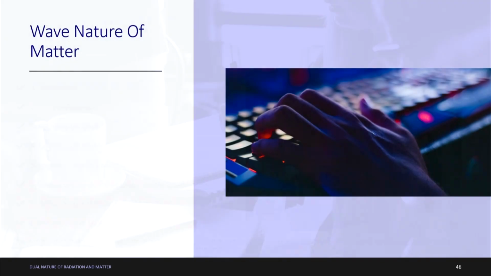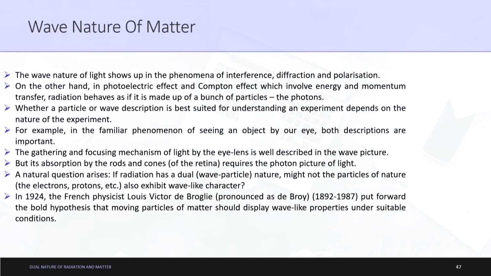So let's start the discussion on wave nature of matter. Let me go slowly. In the previous lecture I started a little bit about it, but I will go over it again so that the revision also takes place, and then I will start with the new chapter. The wave nature of light shows up in the phenomena of interference, diffraction and polarization. These are the three things conceptualized when we understand the wave nature of propagation of light.